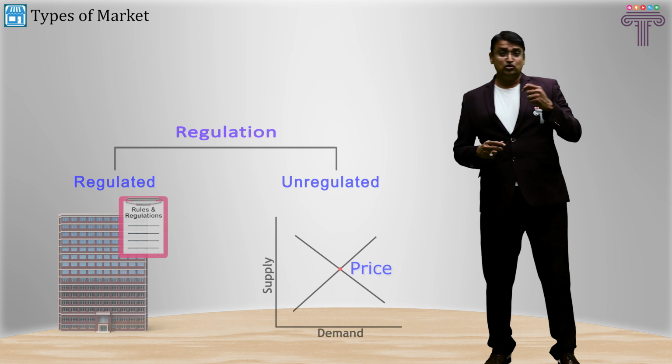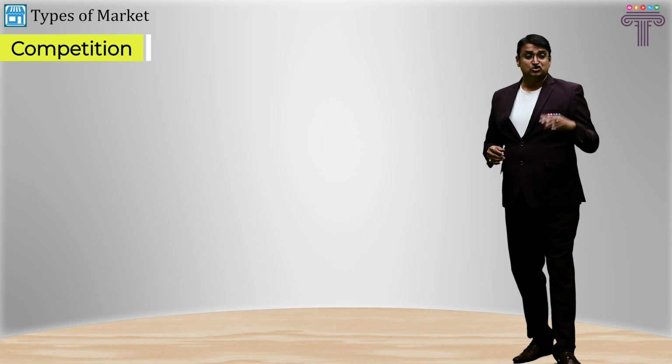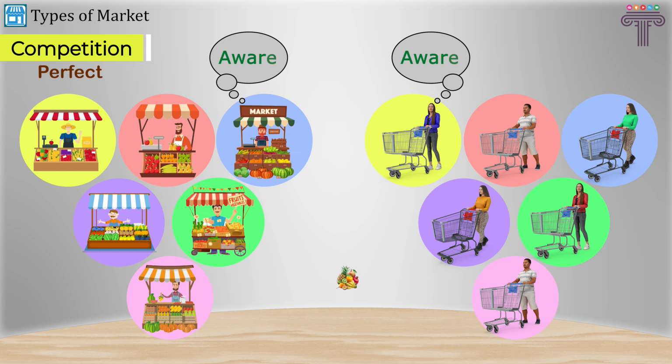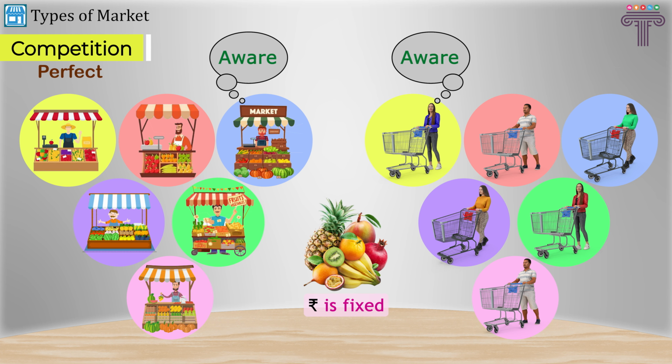I go further and try to explain the next type of market, which is based on competition, the level of competition. So you have perfect competition where a huge number of buyers and sellers are there and everybody knows about everything in the market, and hence the price of the commodity remains the same.